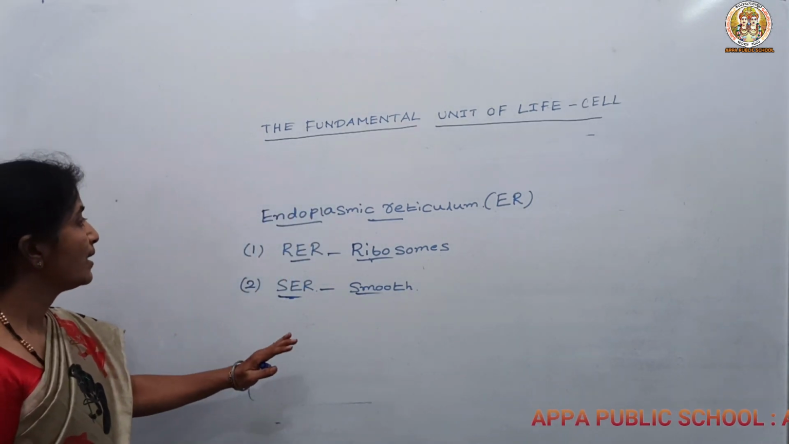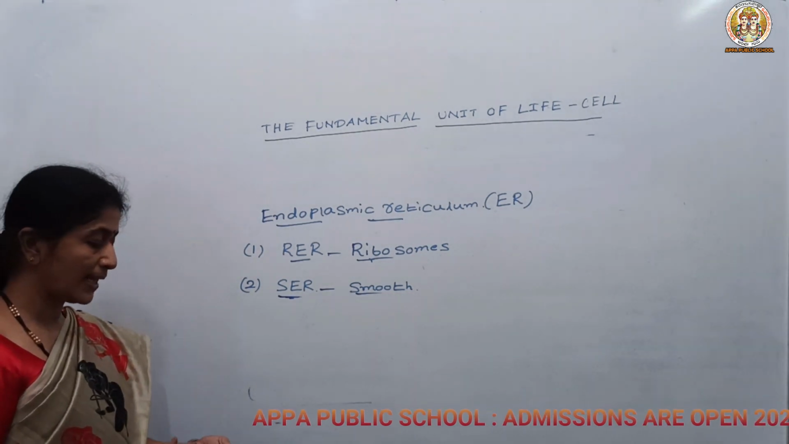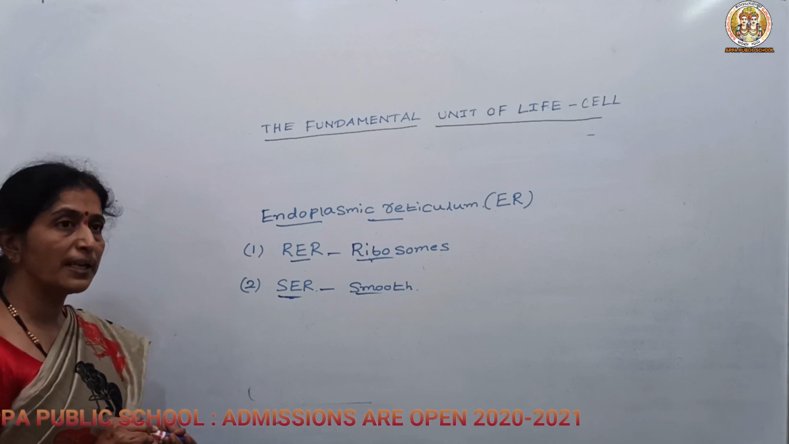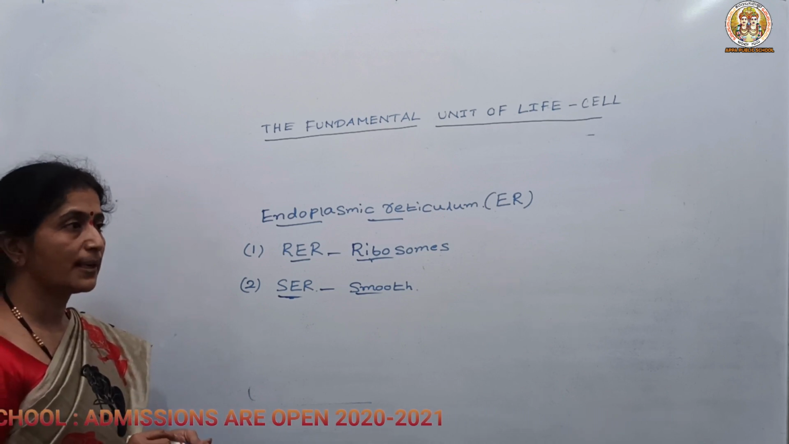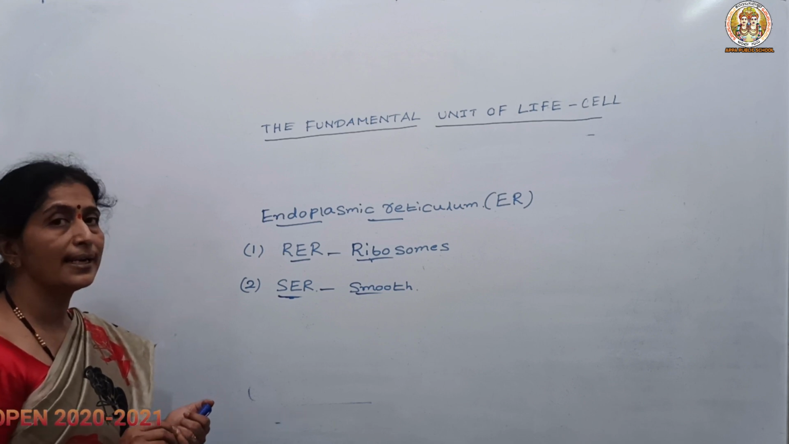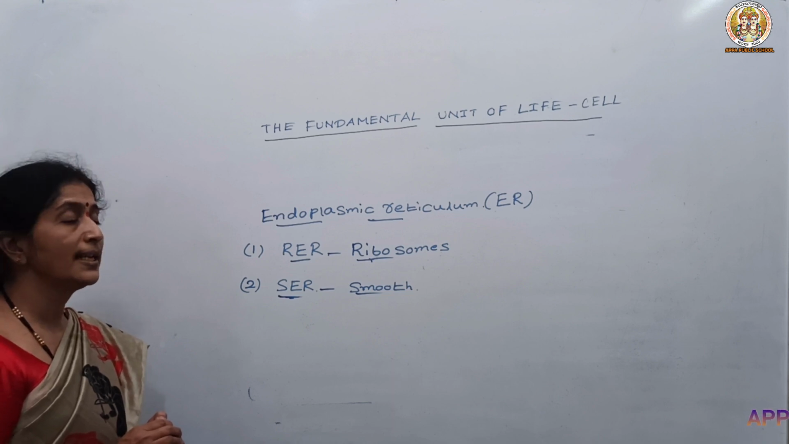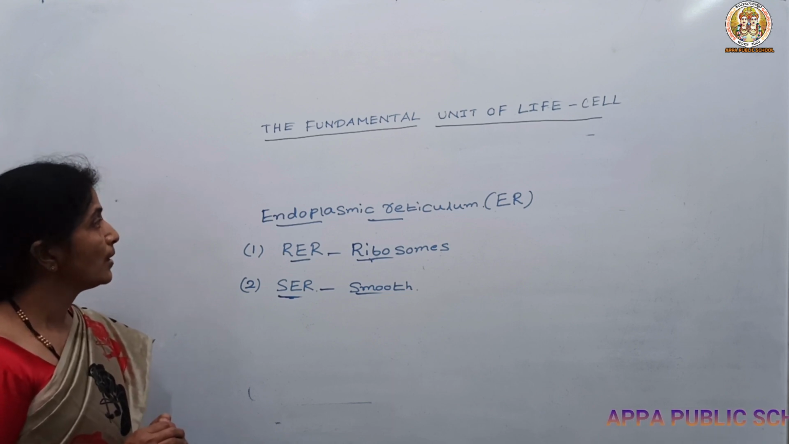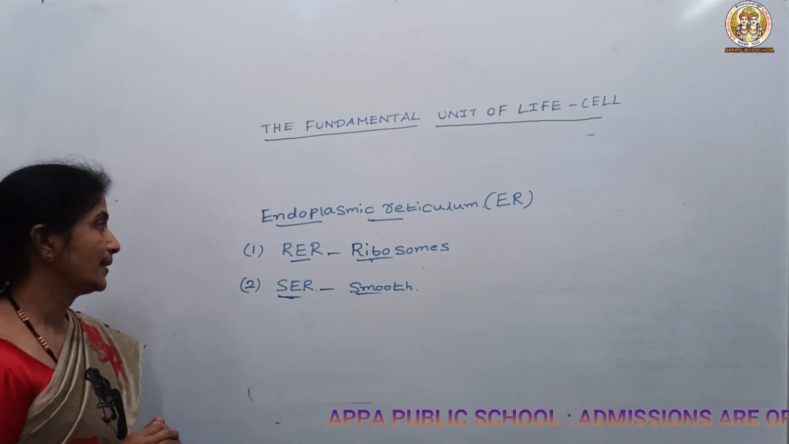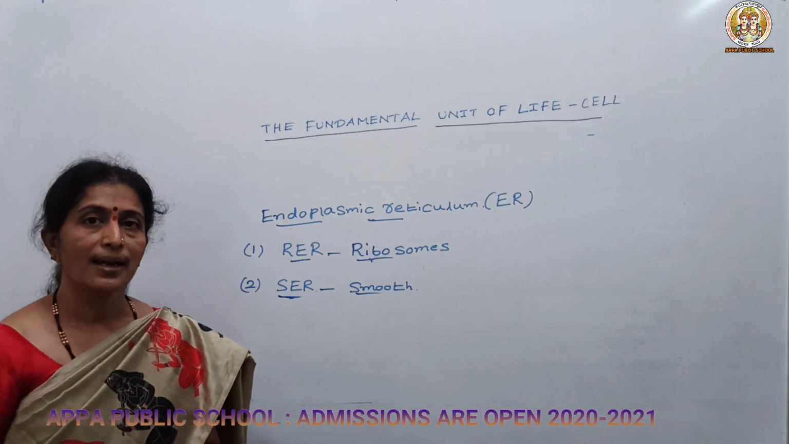In this way we have studied what is cell theory, what are the types of cells, what are the differences between unicellular and multicellular organisms, and what are prokaryotic and eukaryotic cells, and we studied some of the cell organelles. The remaining cell organelles we can study in the next class. Hope you understood the lesson, and thank you.